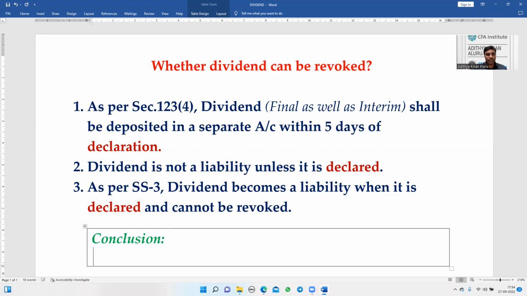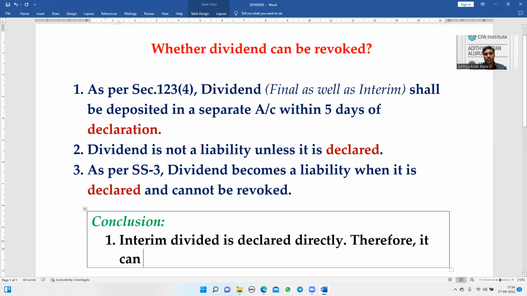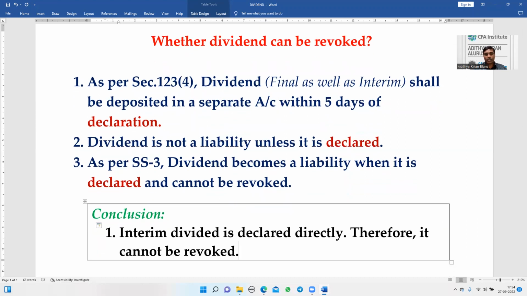Okay, interim dividend is declared directly, without any prior recommendation. Interim dividend is declared directly, therefore it cannot be revoked.